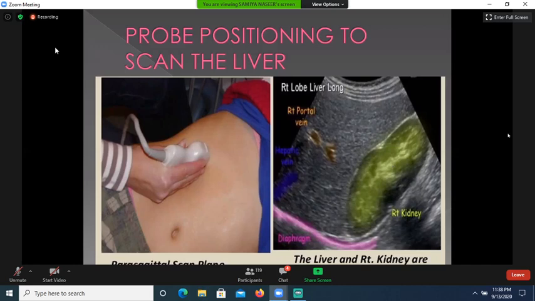The ultrasound images are inverted images. This is the superior side and this is the inferior side. This shows the diaphragm, the liver, and the kidney. In this section, the right lobe of the liver and the right kidney are visualized.